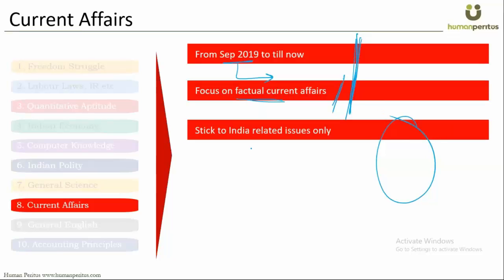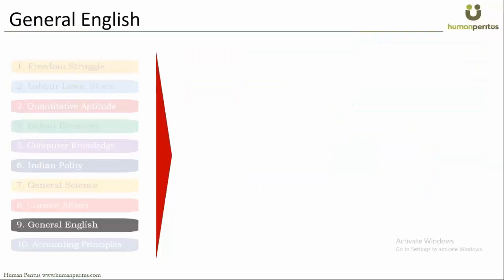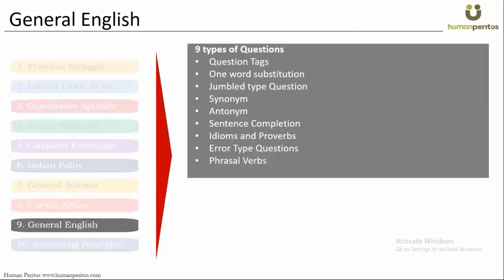Okay. Next thing, stick to India-related issues only. There's no need for, I mean, of course, global issues where India is related. If India is doing a joint naval exercise with China, no, not with China anymore, with Australia, then it's important to understand the name of that joint military exercise or naval exercise or whatever. Okay, so second last topic, general English.